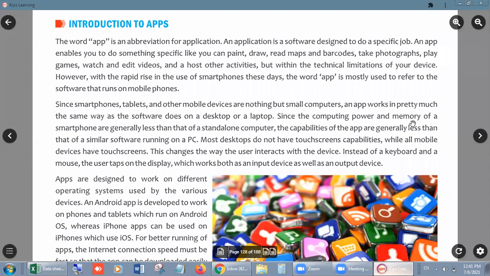Since the computing power and memory of a smartphone are generally less than that of a standalone computer, the capabilities of the apps are generally less than that of similar software running on a PC. Look, students, whenever any app is developed by the engineers or the programmers, simultaneously they also develop the software, like the Zoom app. The Zoom app is installed into your computer.